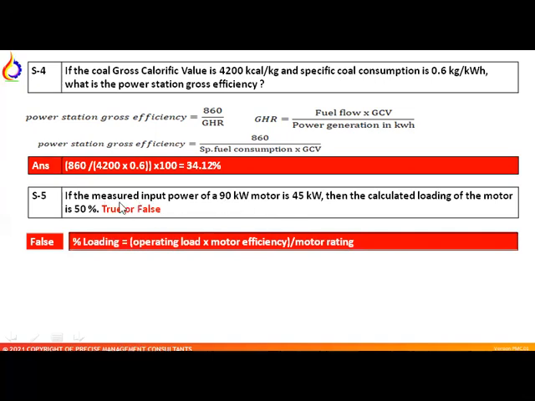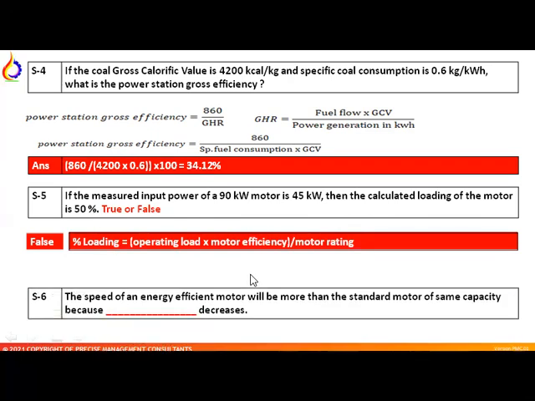So we cannot say that the measured input power in this statement means 50% loading. It is not 50%. It should be less than 50% when considering efficiency.